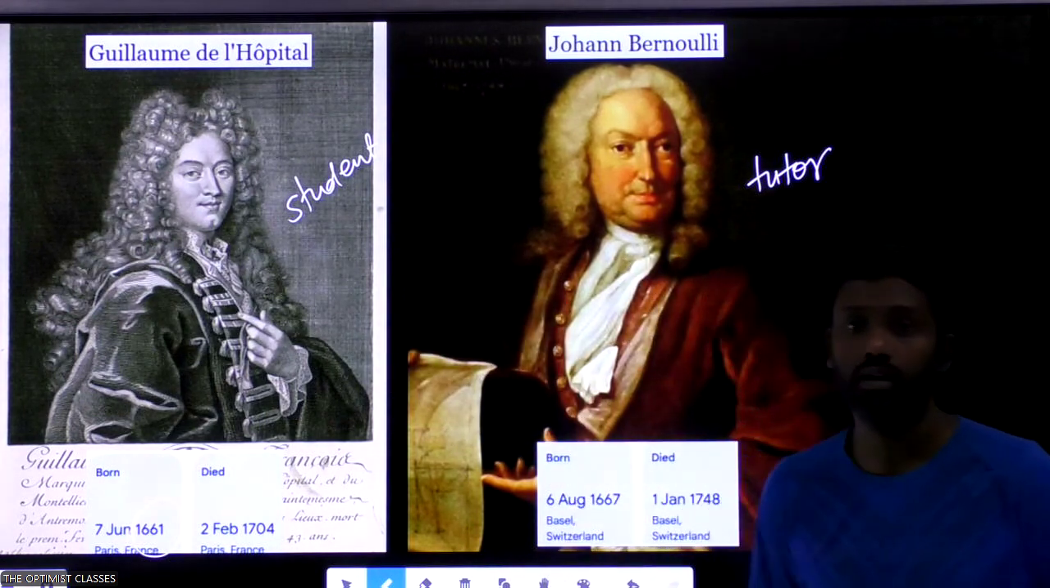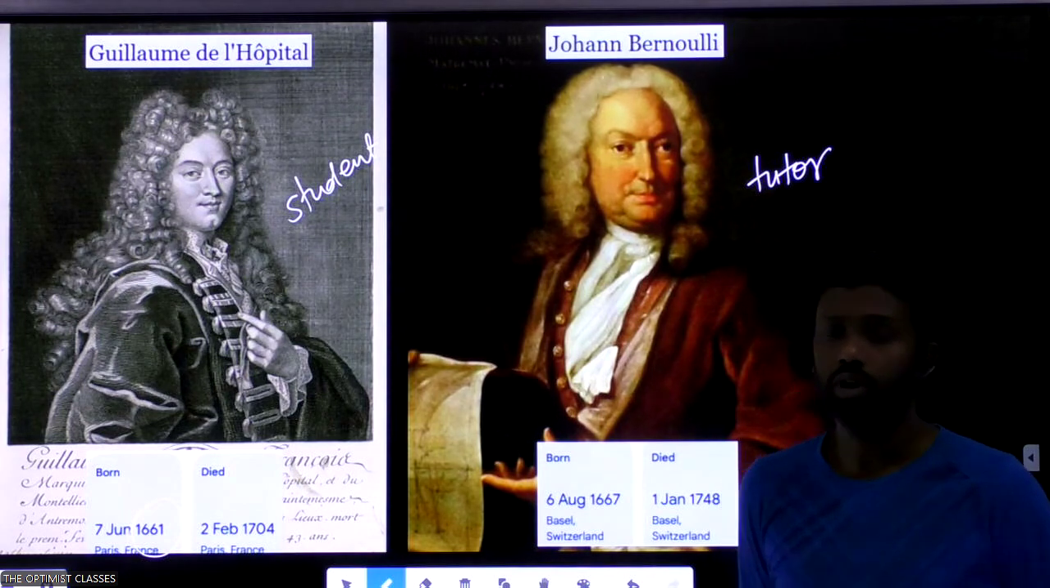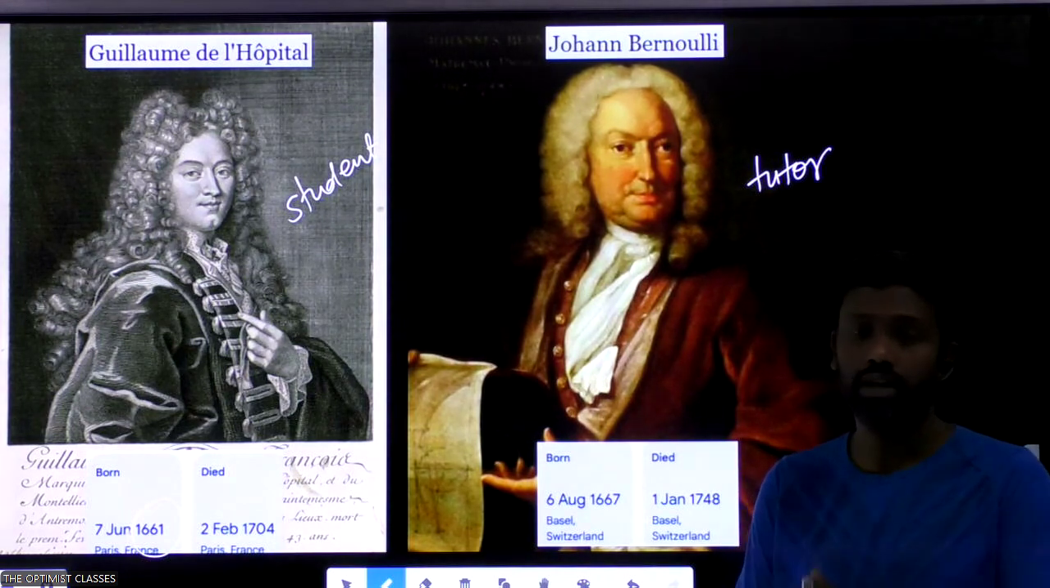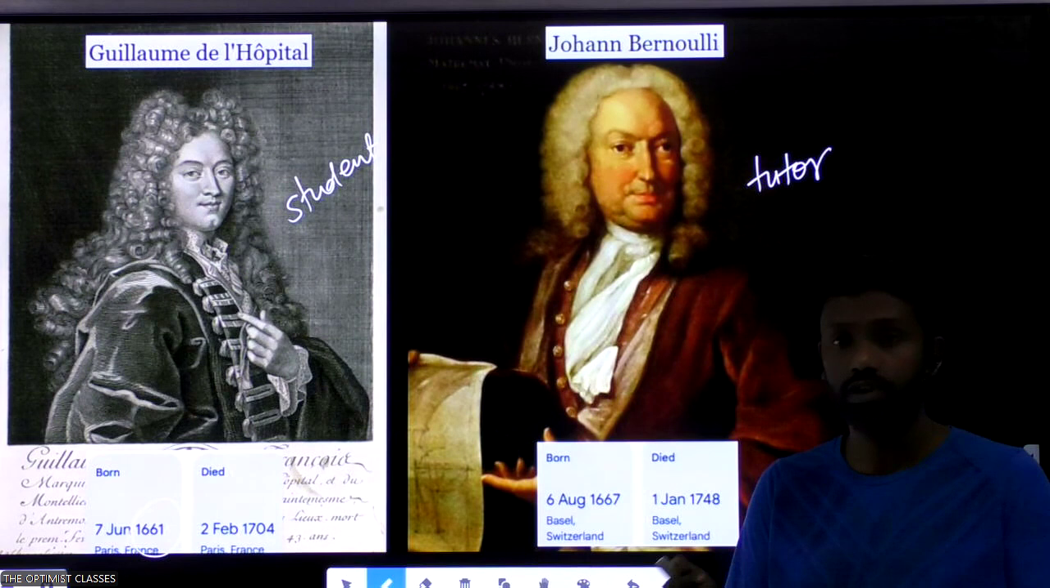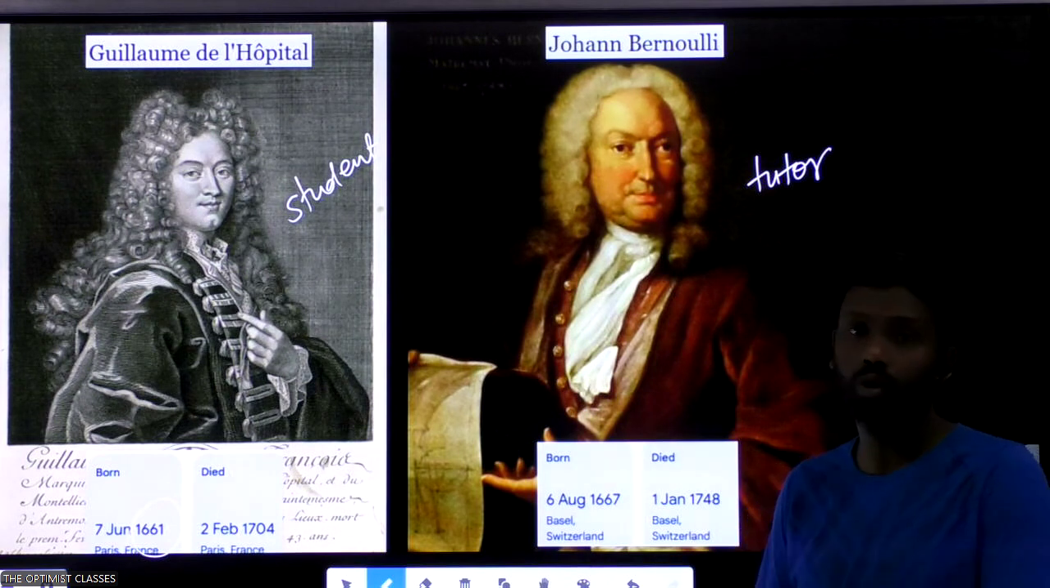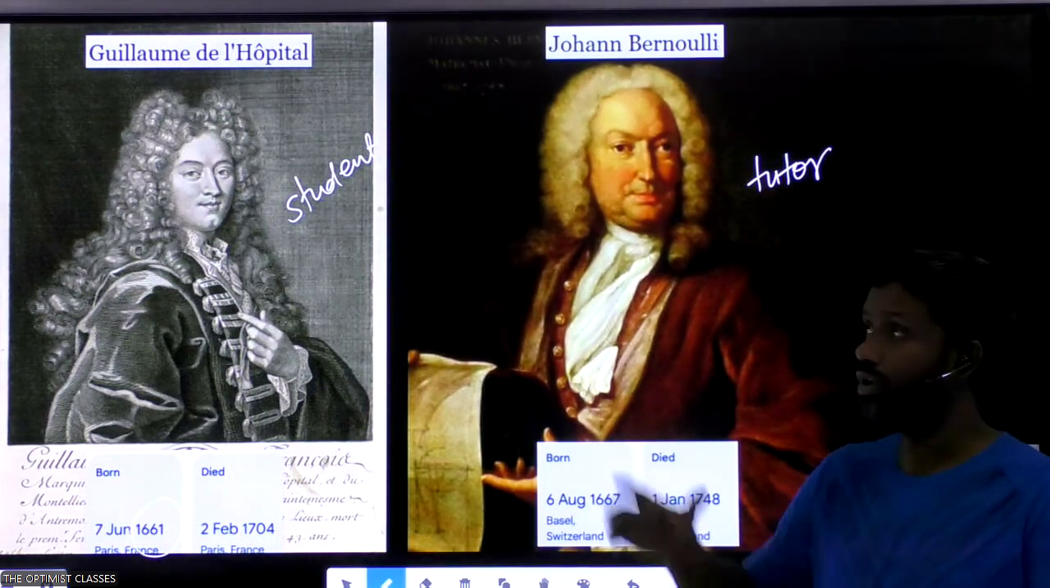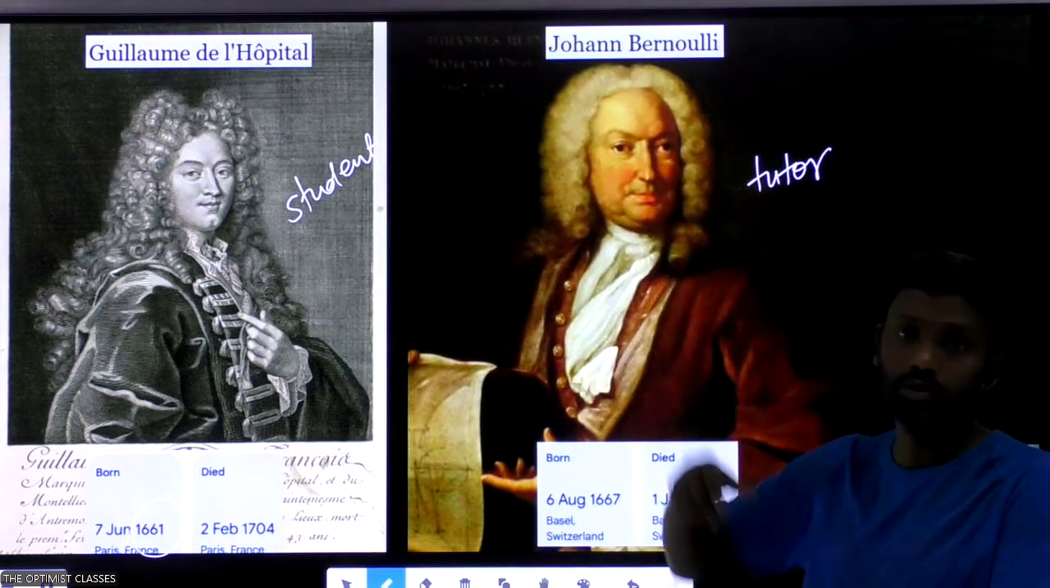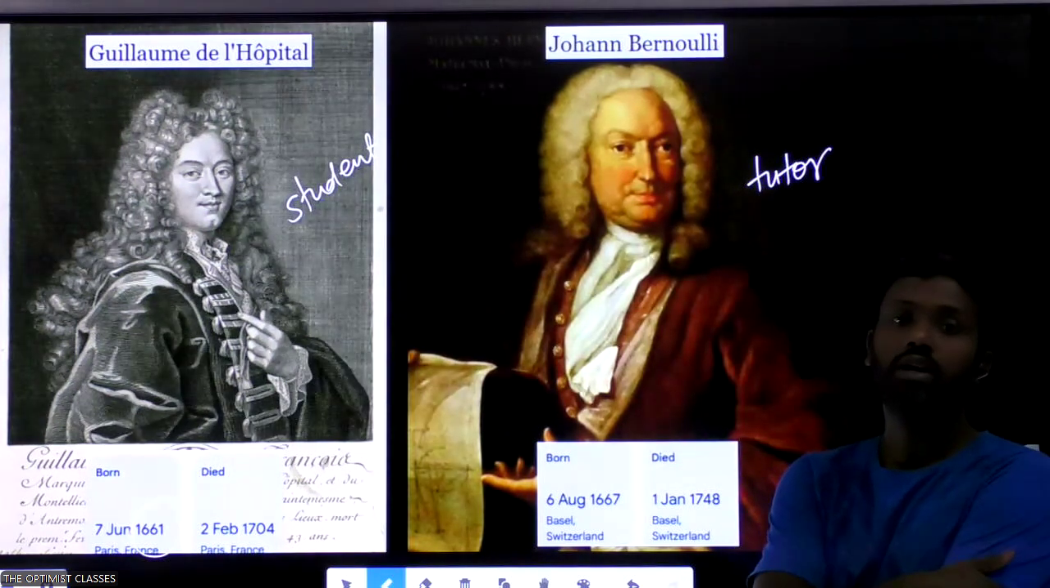But still, we call it L'Hopital's rule because it has now spread so much that mathematicians have decided not to change its name. Sorry, we do not call it Bernoulli's rule, but still we call it L'Hopital's rule.